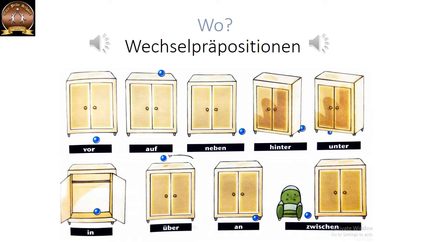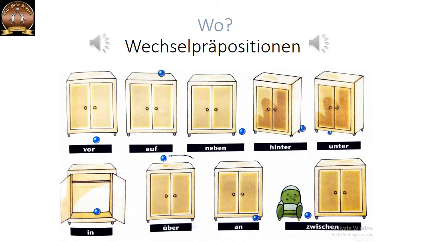An is used for a vertical surface. For example, das Bild hängt an der Wand. Wand is a wall, which is a vertical surface. If you want to say that something is on the wall, you have to say an, because it is vertical. And zwischen is in between.